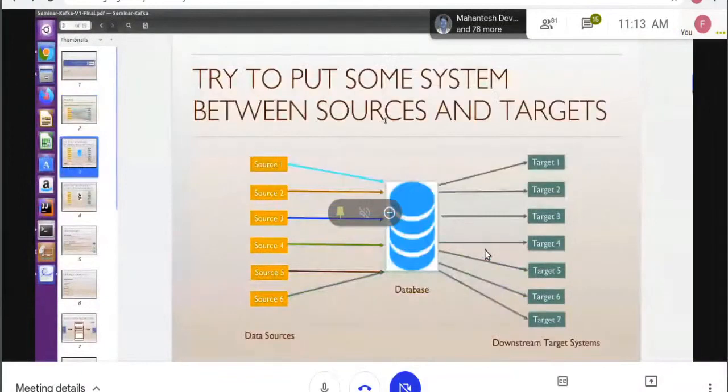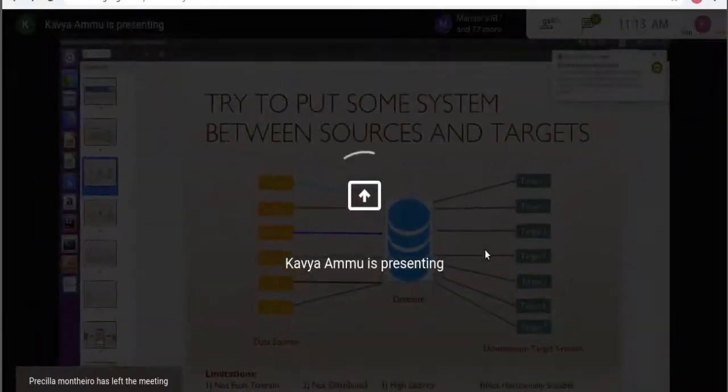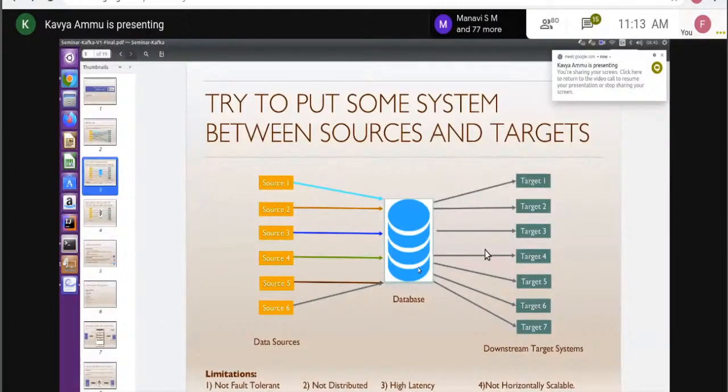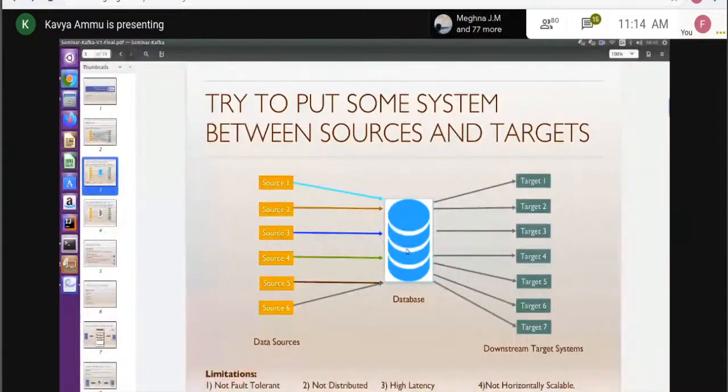So they decided, okay, let's try to put a database between the source and the target system to solve this problem, either an RDBMS or NoSQL, and any available messaging systems at that time. There were some limitations: the database is not fault tolerant. The RDBMS I'm talking about is not fault tolerant. The source will write the data to the database, which is a centralized system. If the system is down, the target will not get the data, and the source will not put the data to the database. It is not distributed. This is a standalone application, and that's why there is high latency.